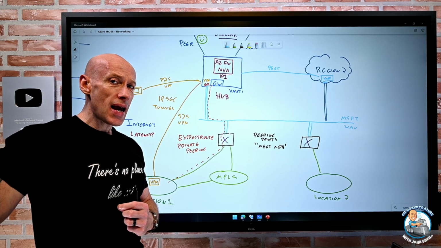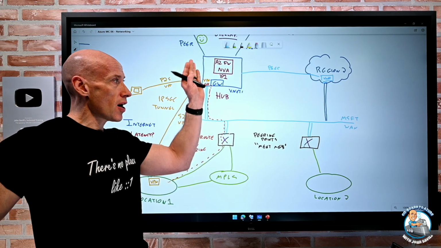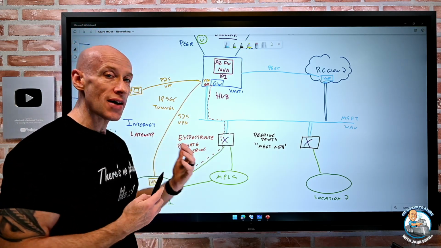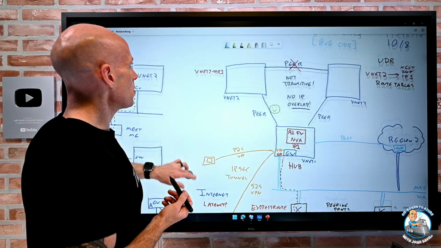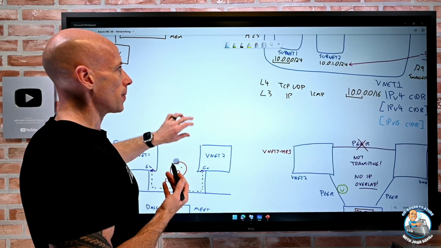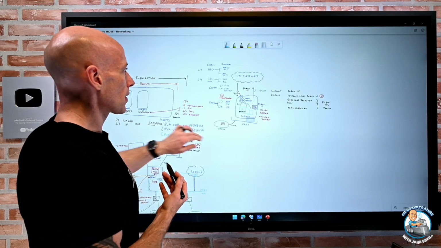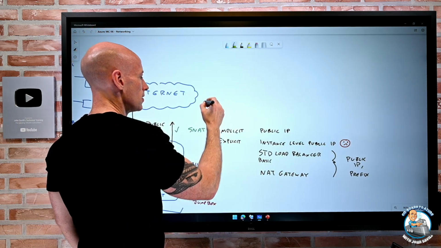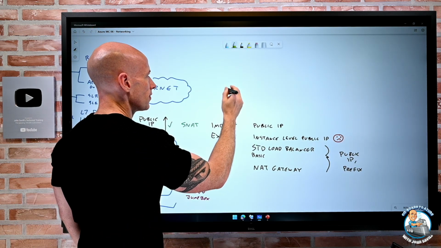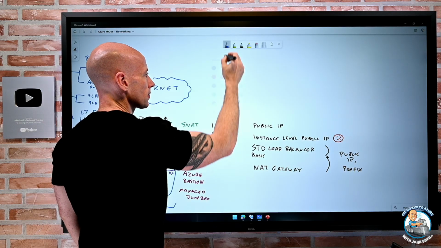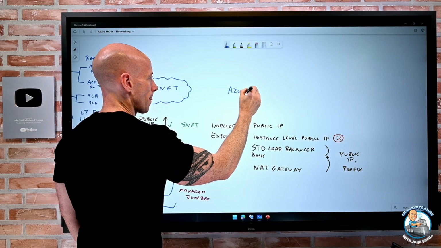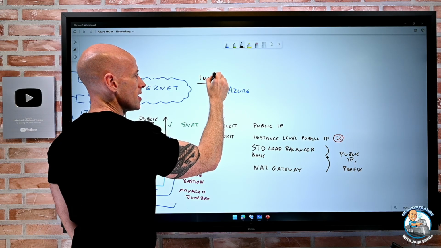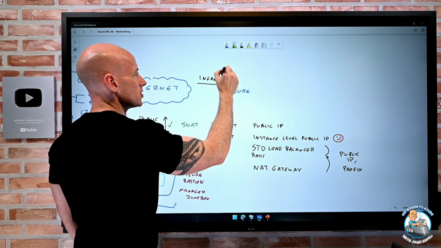You never ever pay for ingress, so network traffic going into a region. That could be coming from ExpressRoute, it could be coming from the internet. You never pay for ingress. So if I think about all of the scenarios we talk about, wherever I am on all this picture, one thing I should point out here: ingress to Azure, so if this is the internet, if I draw Azure for a second, ingress is free.